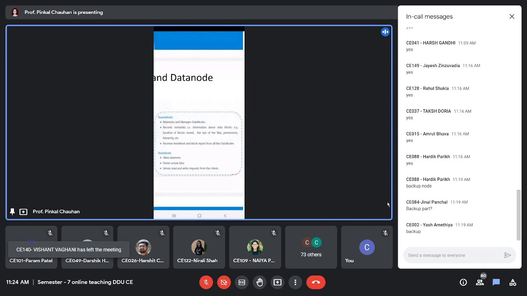And then what is the data node? Data nodes are slave daemons actually. It stores the actual data. So the name node's duty is only to manage data nodes, and when the actual data gets stored, it is stored at data nodes.